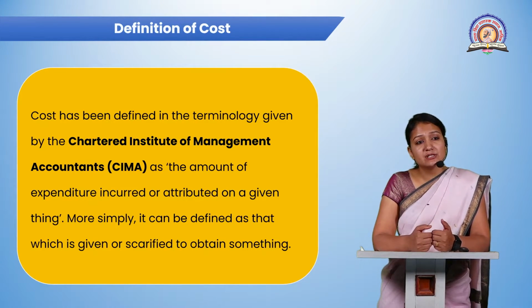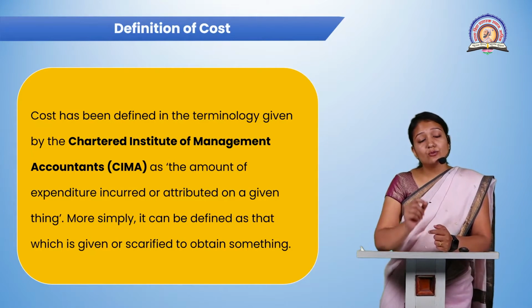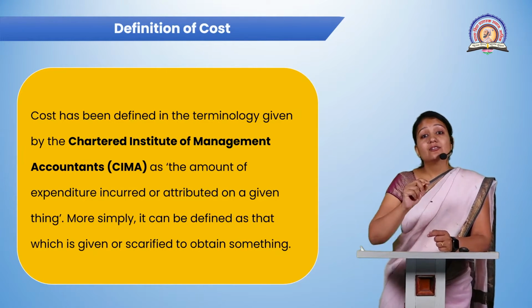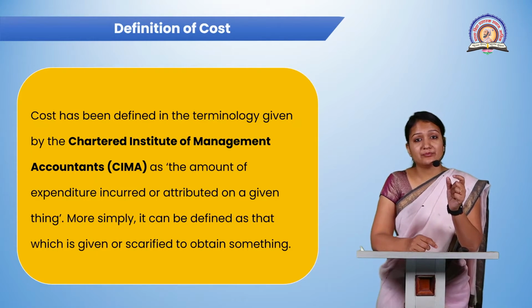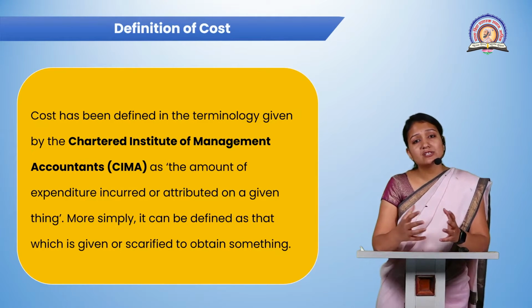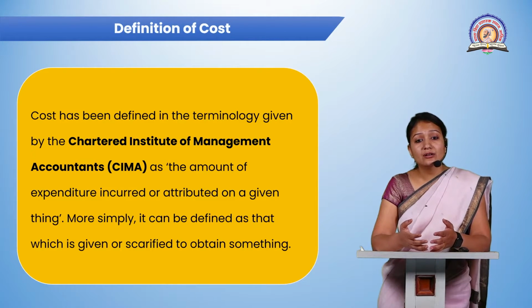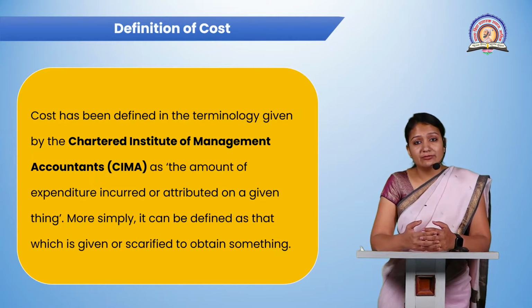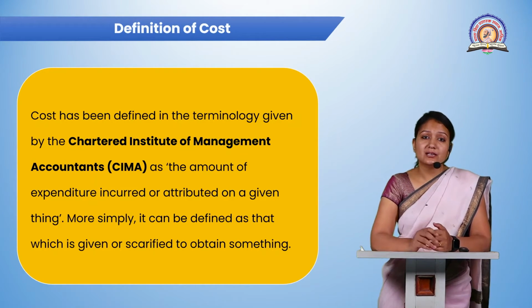Amount of expenditure means what? Let us take a simple example. If a child wants to buy a chocolate, then for buying that chocolate the child has to pay a certain amount of cost, right? So what is this? Incurring any expenditure, you are giving something, right? So that is what is incurred or attributed to a given thing. And more simply, it can be defined as that which is given or sacrificed to obtain something. It means nothing is going to be free, right? Whenever you are getting something, you have to pay a certain amount of money for it.